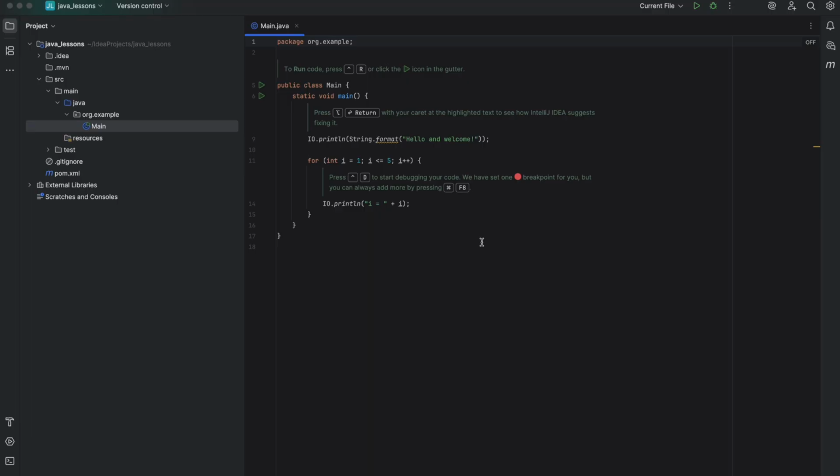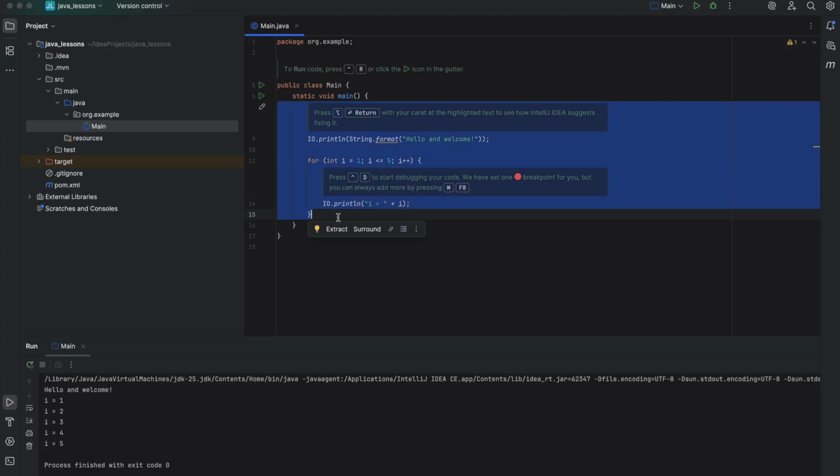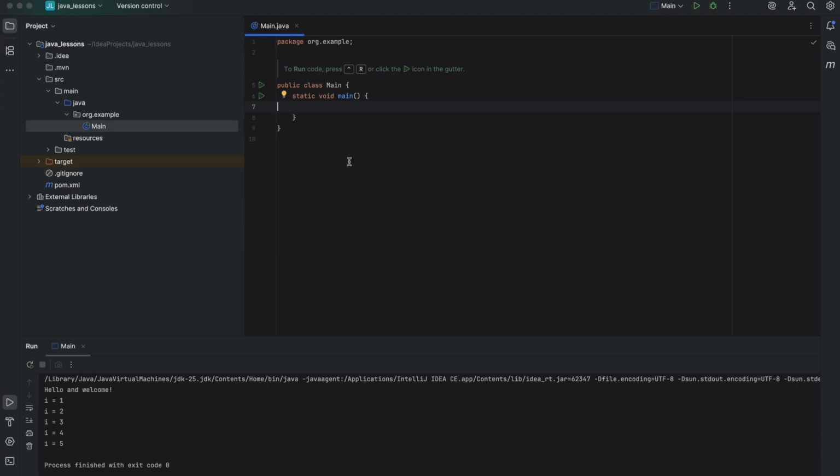This code has some logic, and as you can see, on line number 5 there is a green triangle, and on line number 6 as well. Let's click on it here and hit Run Main. The bottom part is a console. We will see the logs about the execution process and execution result. In the bottom part, we see some values and the text hello and welcome. Let's create our first Java program. Delete everything in the main method. So from here to here, hit delete and write this command.